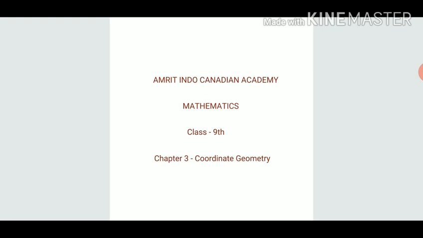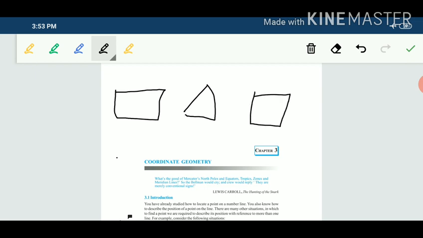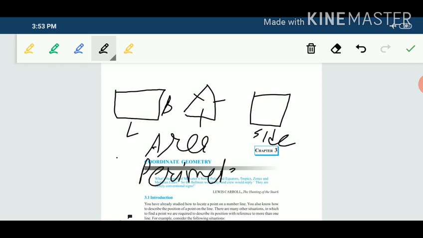So let us proceed with class 9th chapter number 3, Coordinate Geometry. In previous classes we have discussed various geometrical shapes like rectangle, triangle, square. We have discussed the dimensions of these shapes like length and breadth of a rectangle, all the sides of a square and all the sides of a triangle. We have also discussed the area and perimeter of these geometrical shapes.